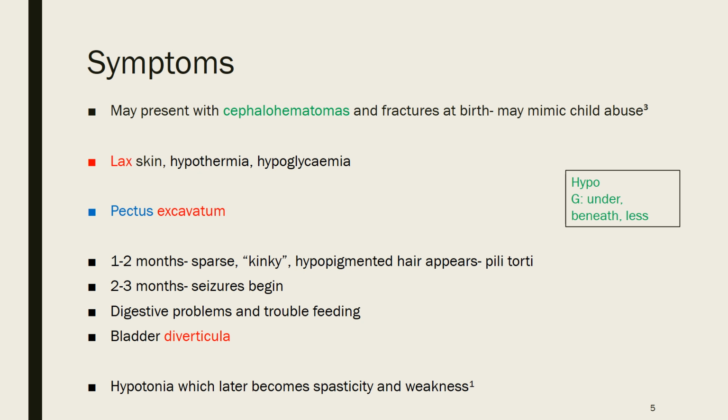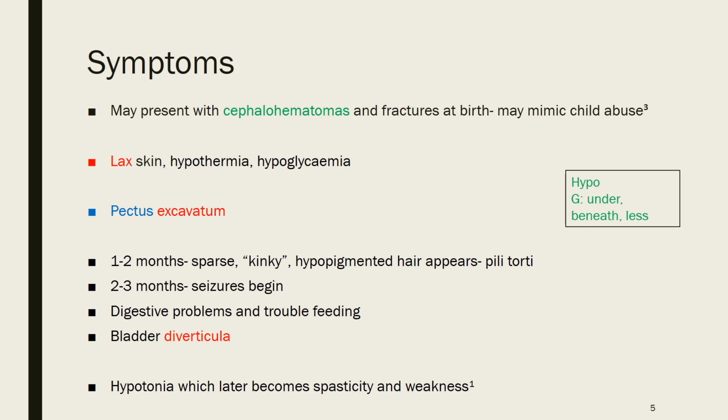Symptoms. So they may present with cephalohematomas and fractures at birth. This can mimic child abuse because these are things that wouldn't normally occur spontaneously. They would usually occur with injury. So there has been a case where a child was taken into custody because he presented with rib fractures, and then upon x-ray showed signs of other healed fractures. So they thought his parents were abusing him when in fact he actually had Menkes disease.